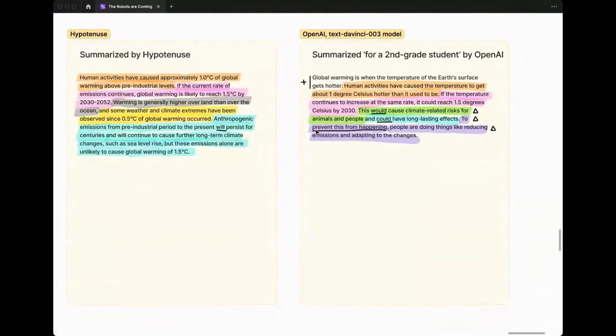So again, I was left with a very different vibe from Hypotenuse and OpenAI, with OpenAI making me feel after reading this that, hey, this is happening, but it could go either way. This could, and there's a lot of people doing things to prevent this from happening, but that's again not what I'm seeing in the source material.